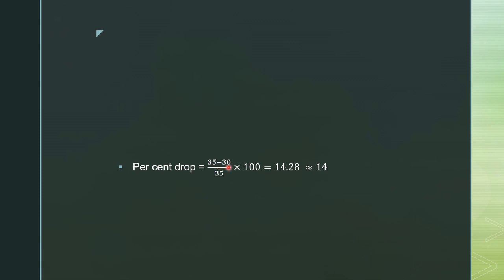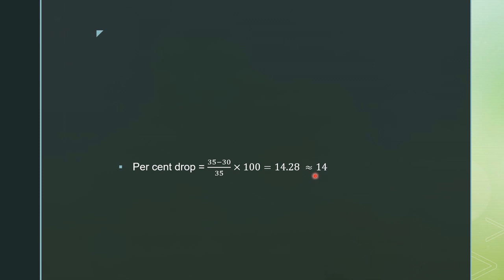So initial minus final value, 35 minus 30, divided by the initial value, 35, into 100, because we calculate the percentage, and that is equal to 14.28, which is nearly equal to 14. So the right answer is option C, 14.